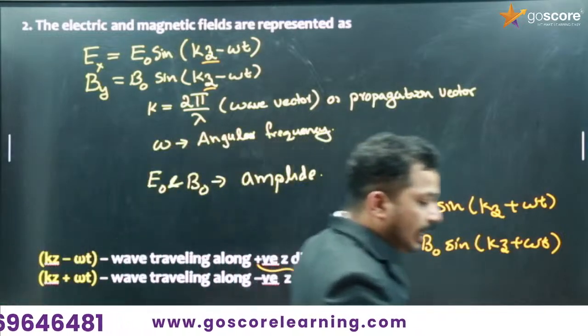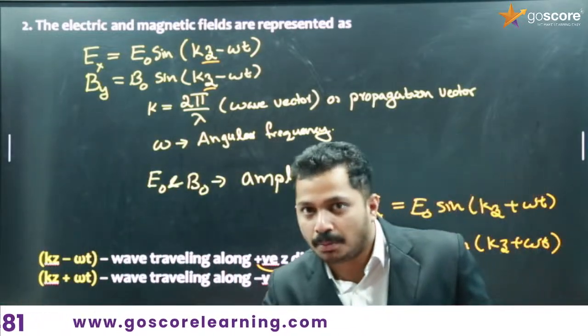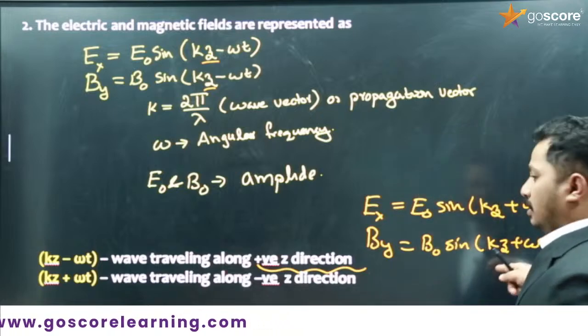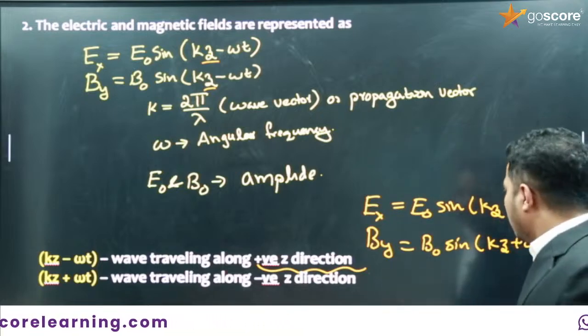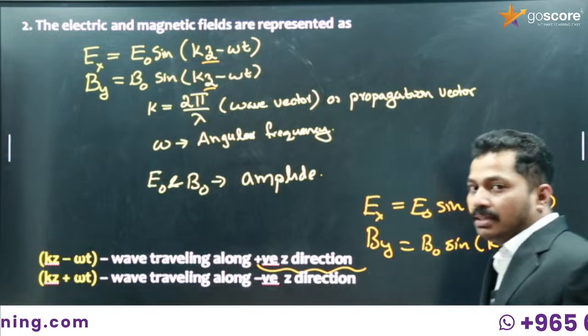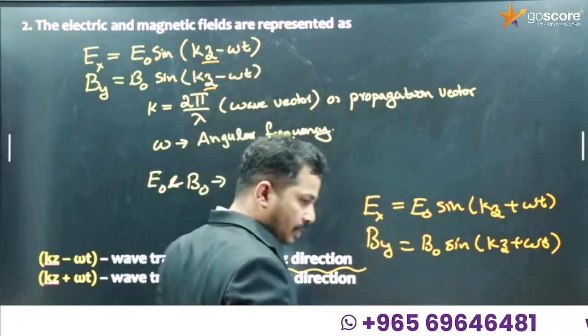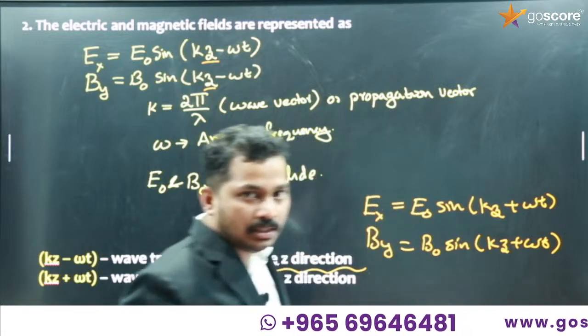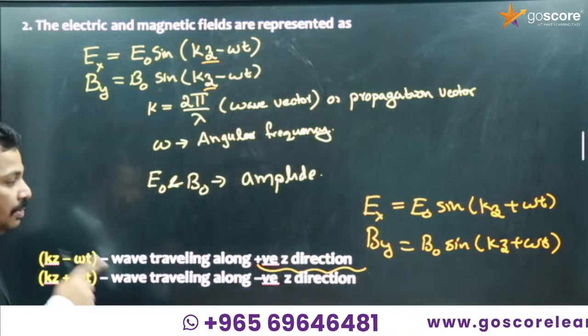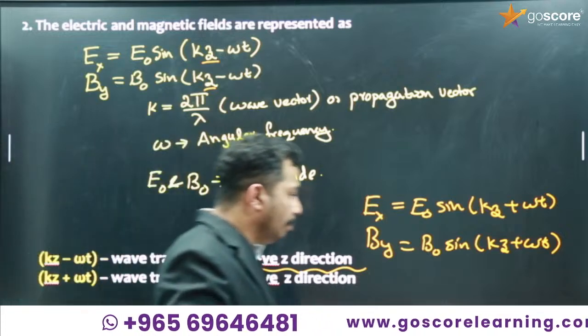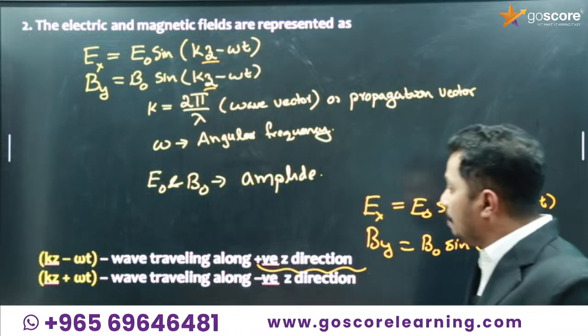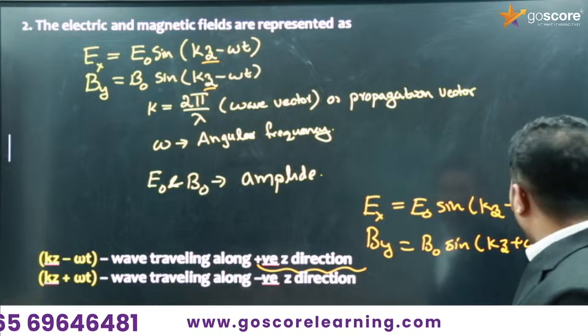So if it is propagating along the negative direction, you should mention plus. And if it is propagating along the x direction, then along with the wave vector it should be x, and the fields will be z and y respectively. Accordingly, you have to make the changes by using your common sense. This is a previous year asked question, so don't skip it, this is an important point. So this is the representation of electric and magnetic field vectors.